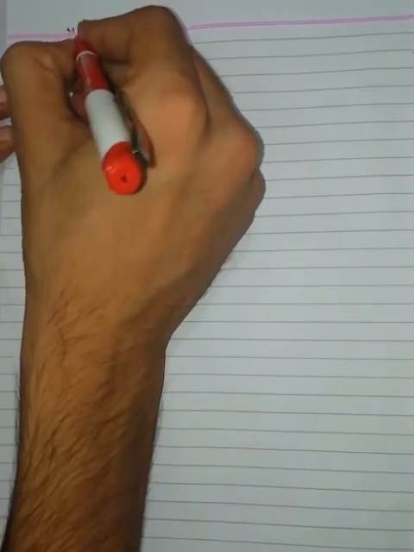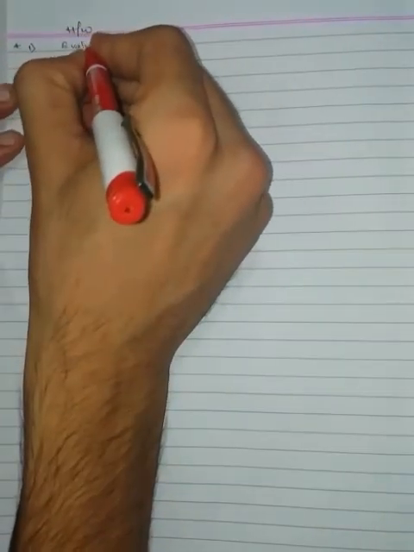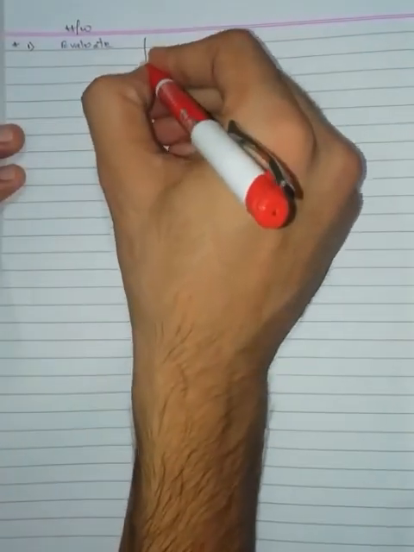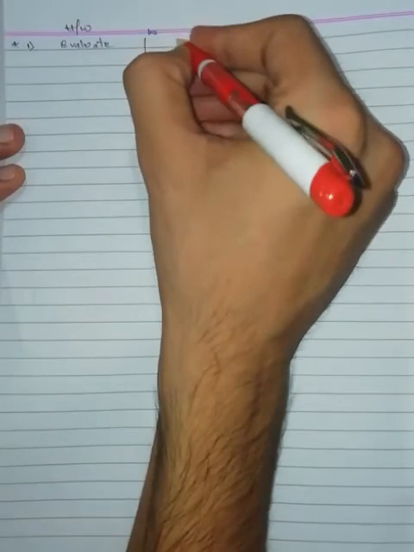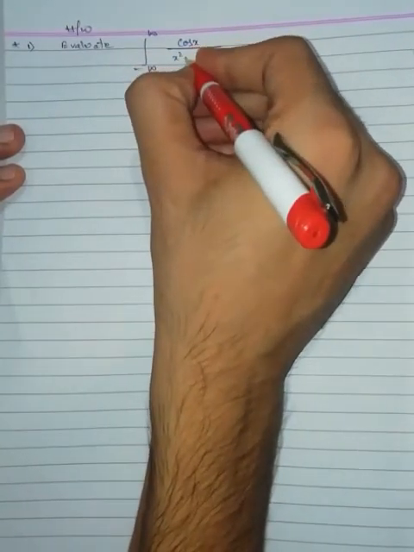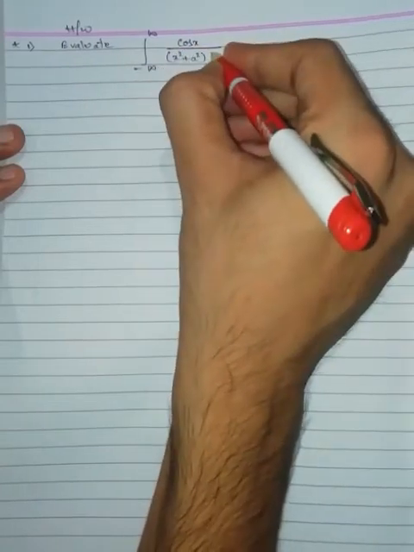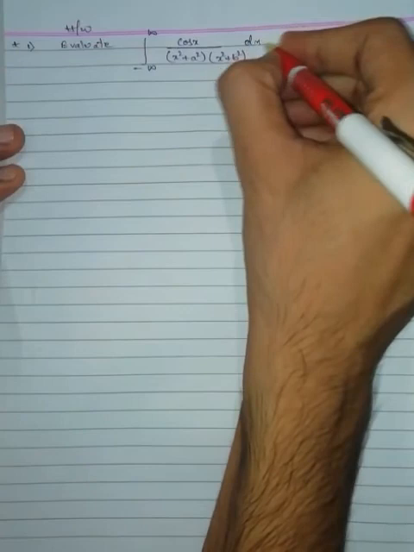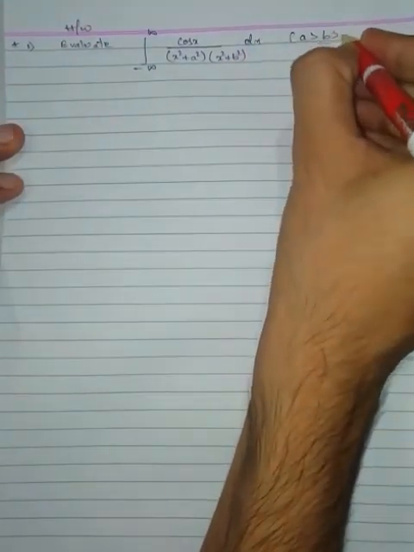Homework. First one. Evaluate the integration from minus infinity to infinity of cos x by (x square plus a square) into (x square plus b square) dx, where a is greater than b is greater than 0.